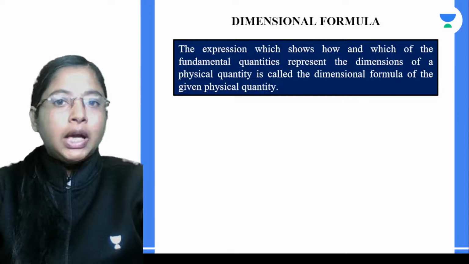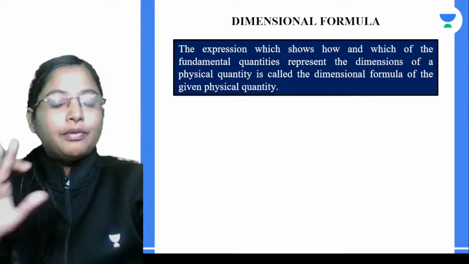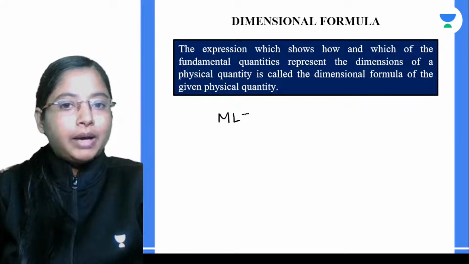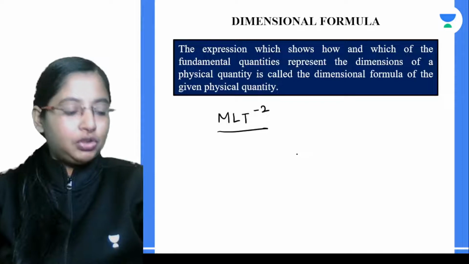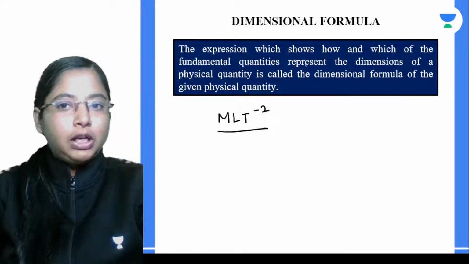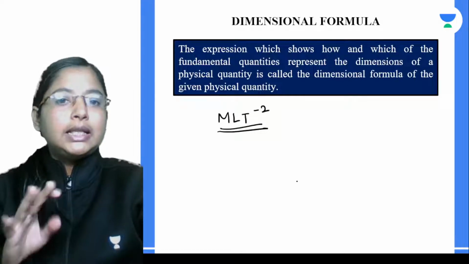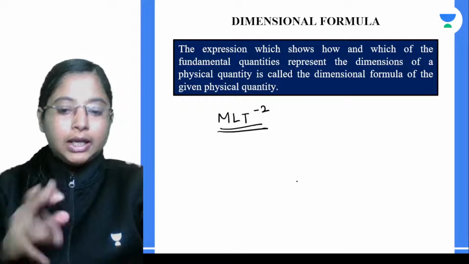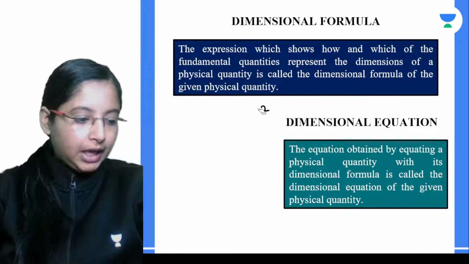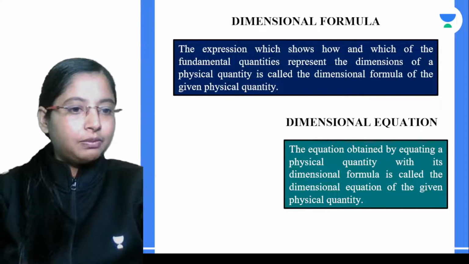Now what is a dimensional formula? Very simple. We said force is given by M L T to the power -2. So for force, this is the dimensional formula. The expression which shows how and which of the fundamental quantities represent the dimension of a given physical quantity is the dimensional formula. Now there is another term called the dimensional equation. The dimensional equation is very simple.